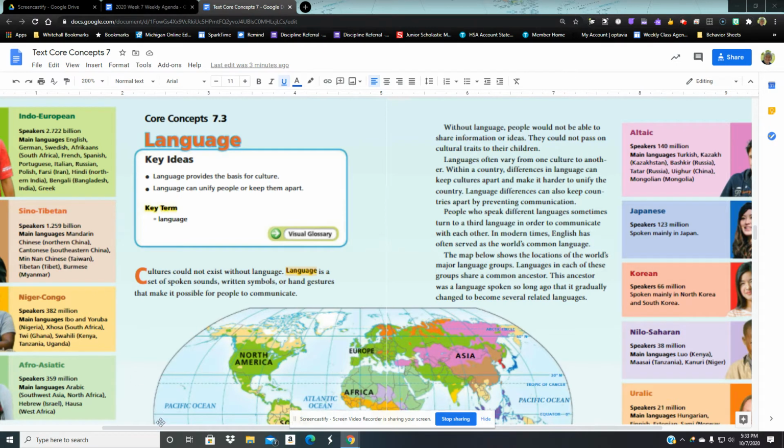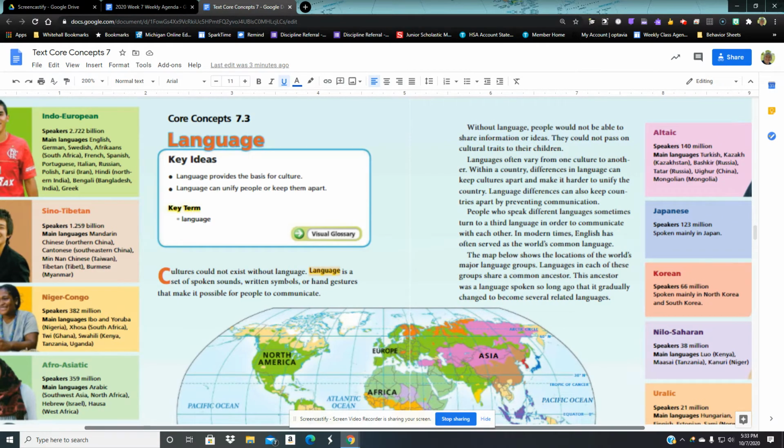So when you look in this first box, Indo-European languages include English, but also languages that stemmed from different groups migrating apart from each other and communities developing: German, Swedish, Afrikaans from South Africa, French, Spanish, Portuguese. All of these languages relate to the Indo-European family through history, and so they've changed into these other languages.